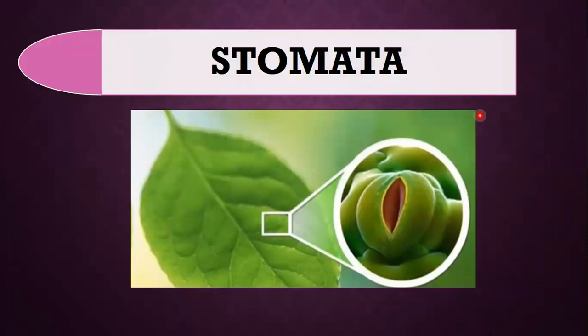Here you can see the structure of the stomata. Whenever we observe the structure of the leaf under a microscope, we will be able to see a structure like this, and this is known as stomata. Stomata are the small openings that are responsible for the exchange of gases and for the loss of water.